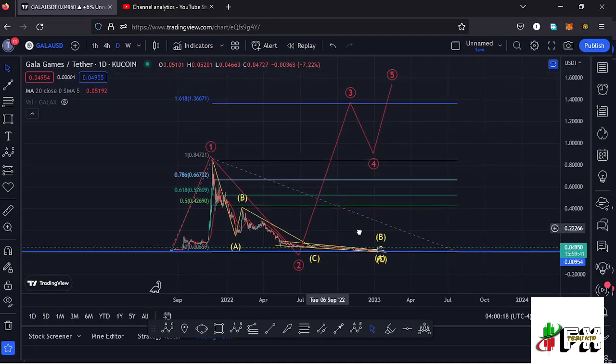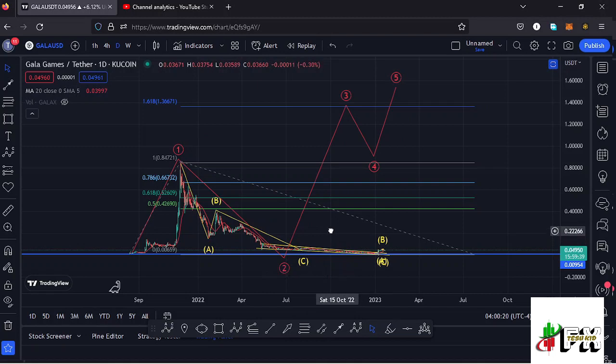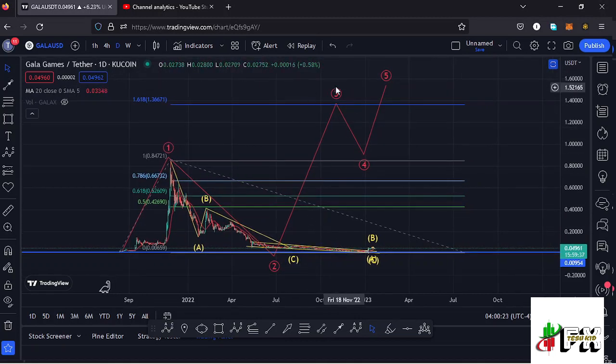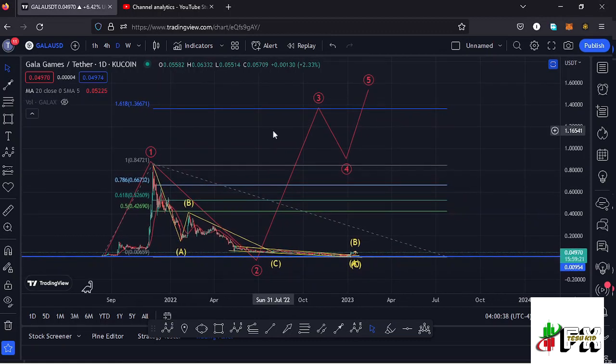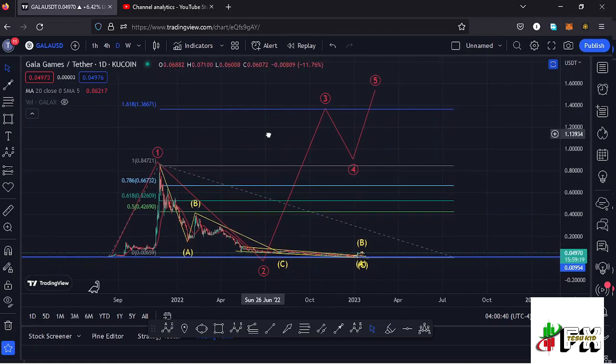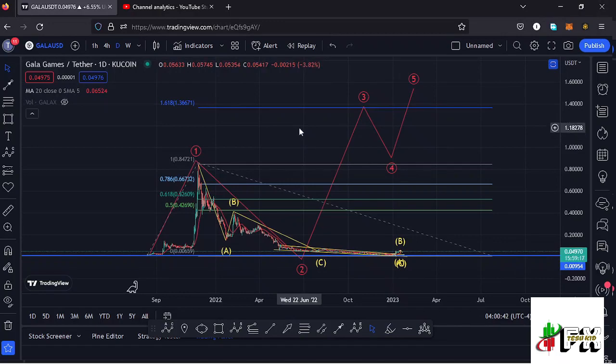And on the long-term scenarios, I'm expecting another bounce to the upside in the formation of this higher EDU12 count 3. And using the trend-based Fibonacci, I have sketched out a minimum target area to the upside in the formation of that wave 3 at the fib level 1.618, which perfectly lies at around the $1.36671 mark. And that is what I'm expecting on the short term and the long term scenarios. So let's be patient and see how that plays out, and I'll keep you updated.